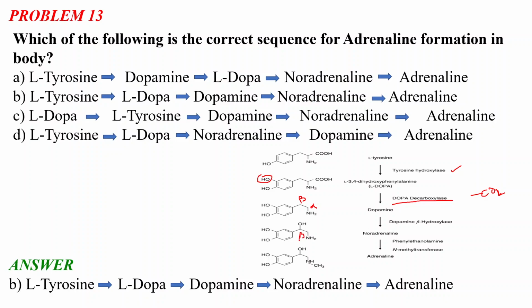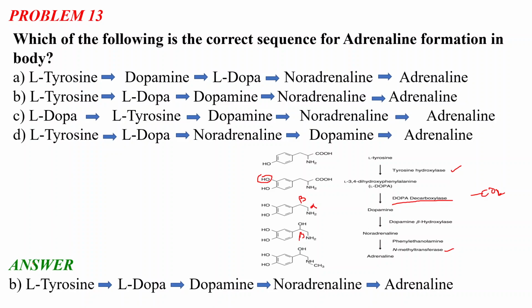And last but not least, noradrenaline is converted to adrenaline, and the enzyme used is phenylethanolamine N-methyl transferase. What this N-methyl transferase does is transfer one methyl group to this amine group, and we get the adrenaline molecule. So I suggest you not only remember the sequence for adrenaline formation in our body,